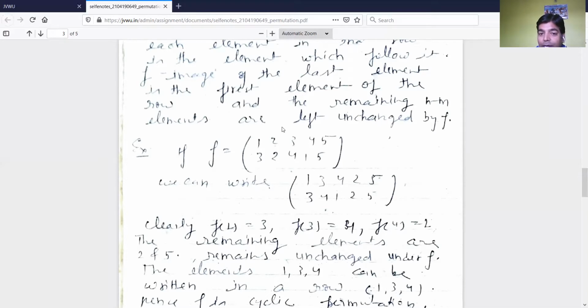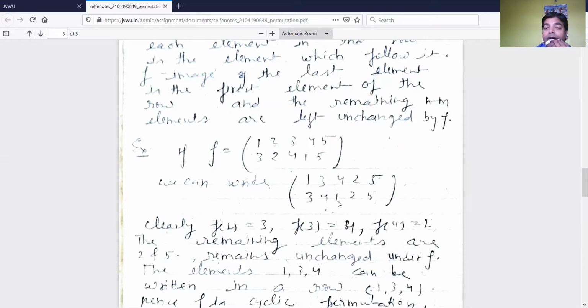Now for the remaining n minus m elements: the symbols of the permutation are n equal to 5. And how many numbers are making the cycle? These are 3, because 1 is related to 3, 3 is related to 4 and 4 is related to 1.